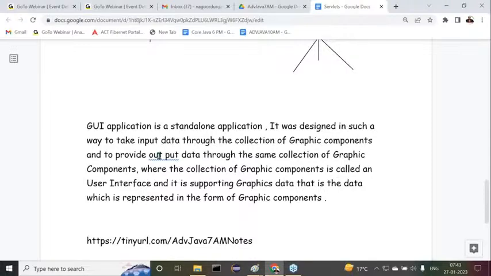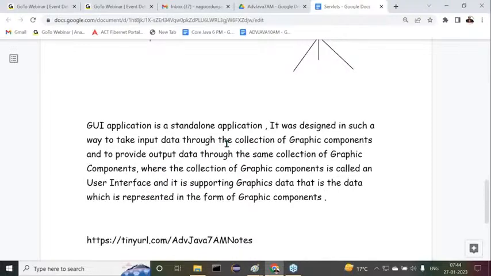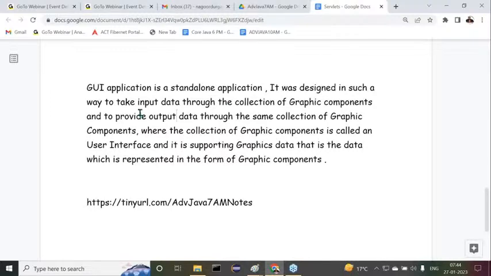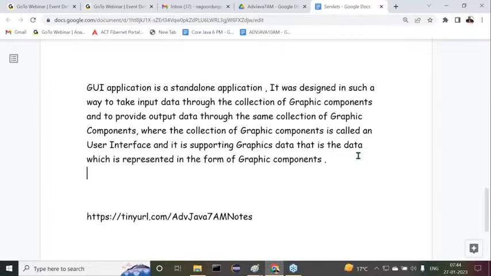Now this is exactly the meaning of a GUI application. Try to understand this clearly. A GUI application is a standalone application. It was designed in such a way as to take input data through a collection of graphic components and to provide output data through the same collection of graphic components, where the collection of graphic components is called a user interface, and it supports graphics data. That is the data which is represented in the form of graphic components. This is exactly the meaning of a GUI application.